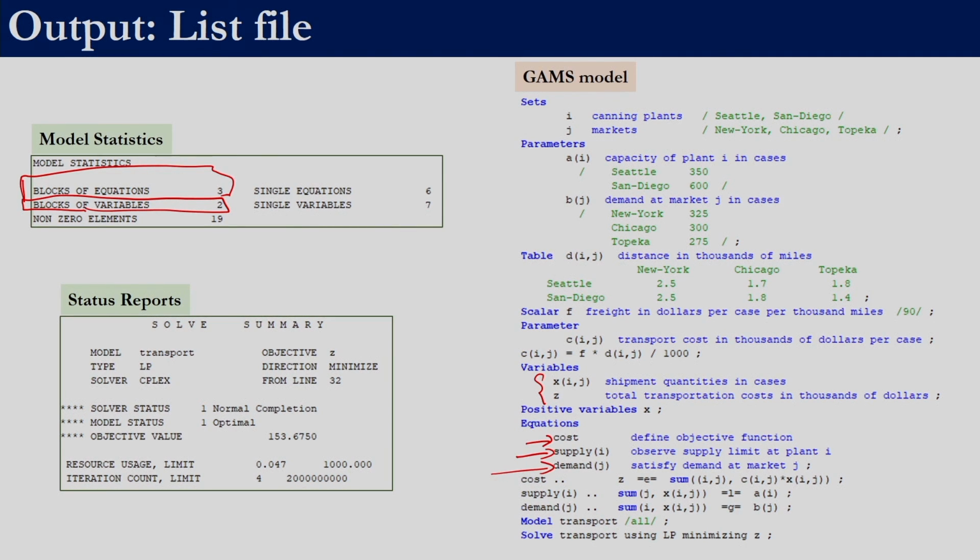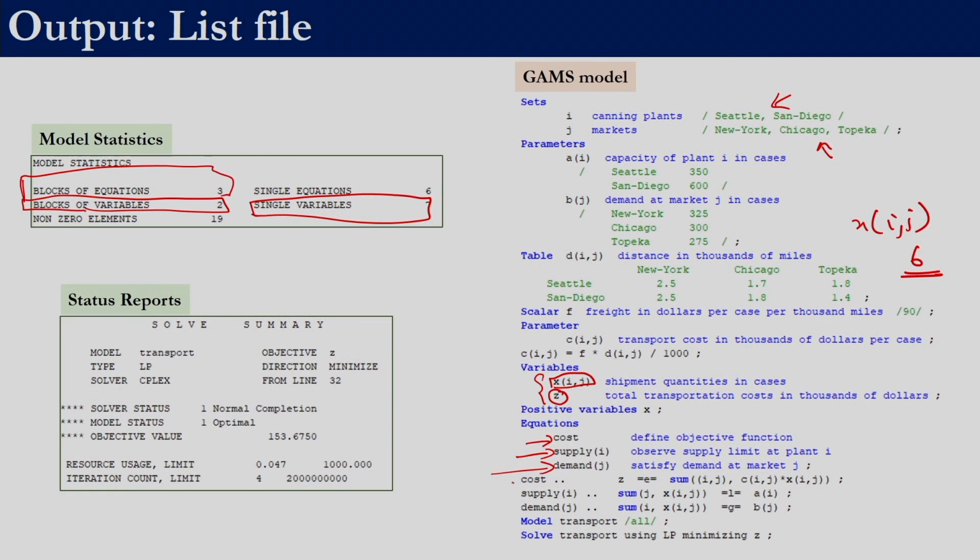But the number of decision variables is x. It is not just one single variable, but x of i comma j. In this current case i has two values and j has three values. So x of i comma j has 6 values, because there are 2 elements in i and 3 elements in j. So 6 variables plus another variable, this is a single variable z. So we basically have 7 variables. That is what is denoted here.